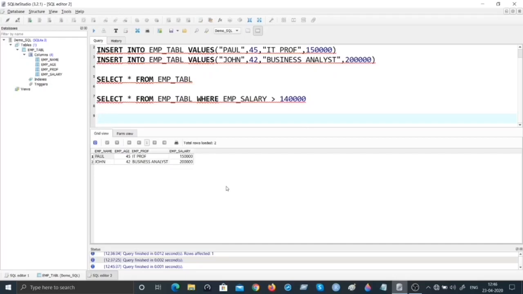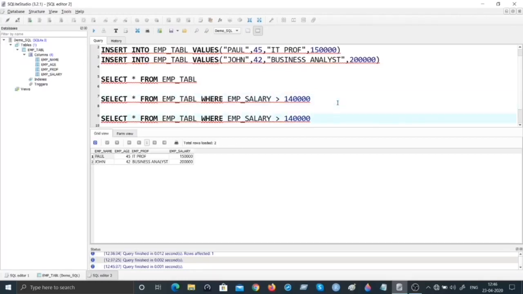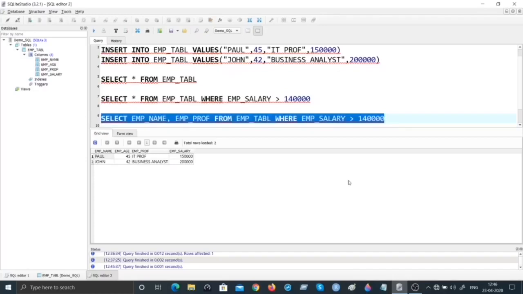Let us say, for example, I want to view employee name and employee profession for a criterion for a salary. So what I'm going to do is copy this into the next line just to speed up things here. Instead of saying star, I'm going to give the variable names. Let us say I'm going to get the employee name, comma, employee profession from employee table where salary is greater than 14,000.